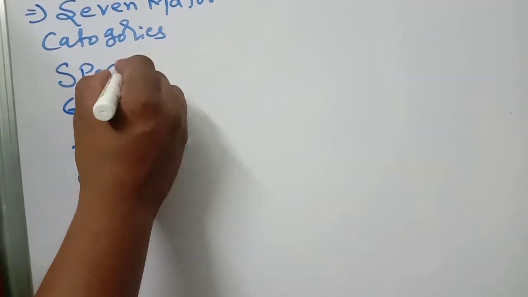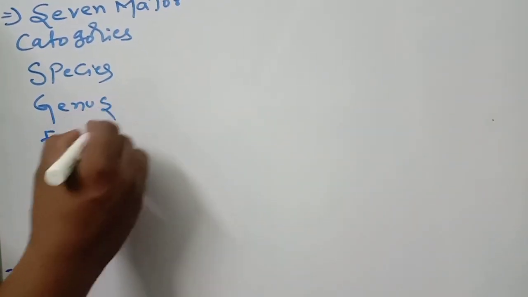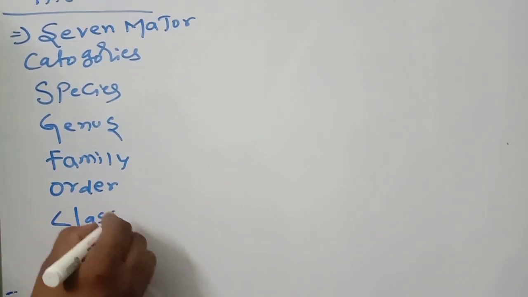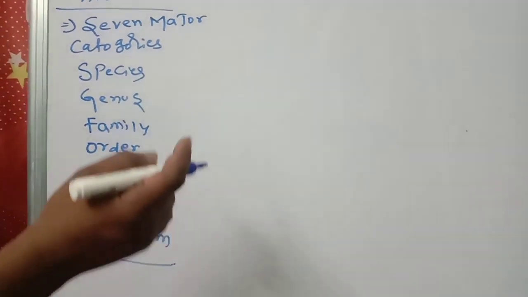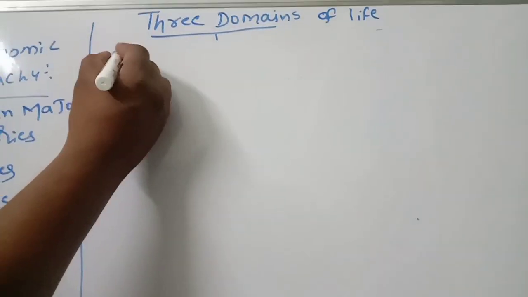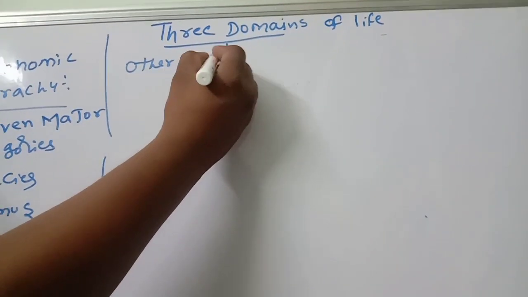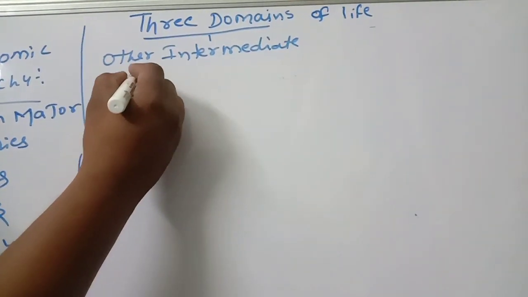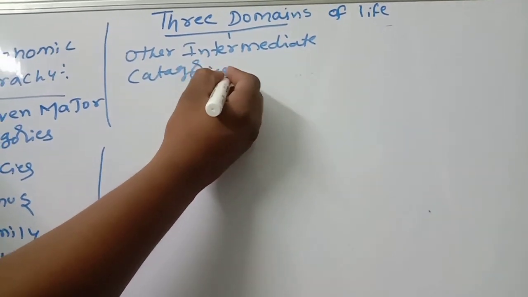1, 2, 3, 4, 5, 6, 7. Species, genus, family, order, class, phylum, and what do you call kingdom? These are the hierarchy. Later, other intermediate categories are also there. They are not used that much, but anyhow useful. So what are the other intermediate categories?